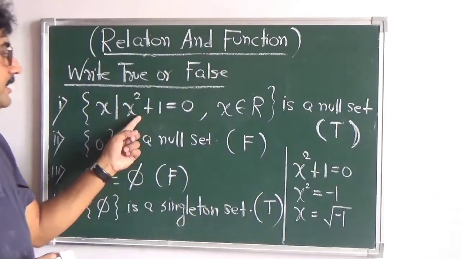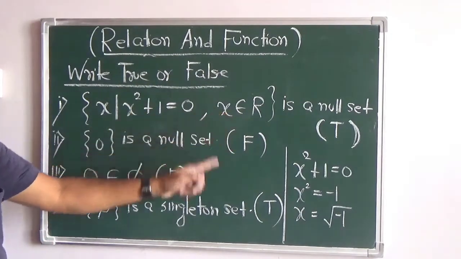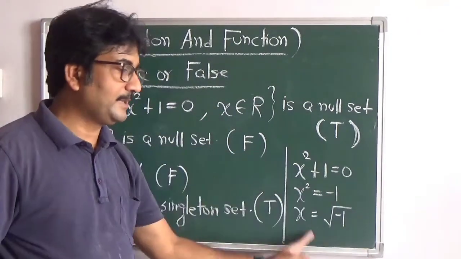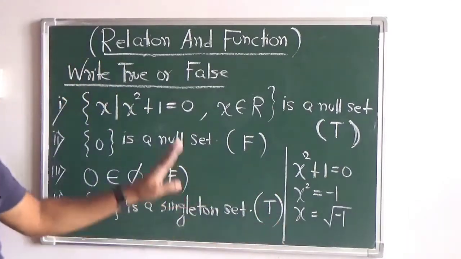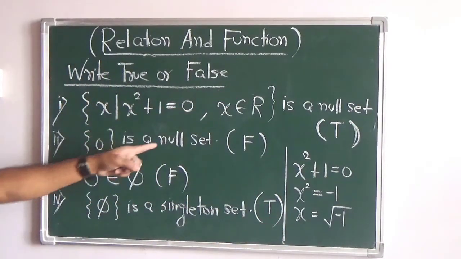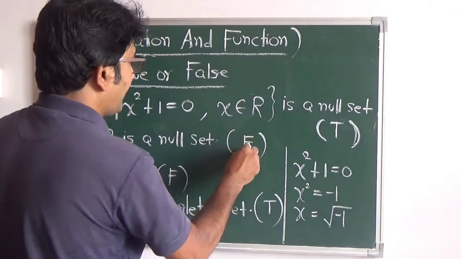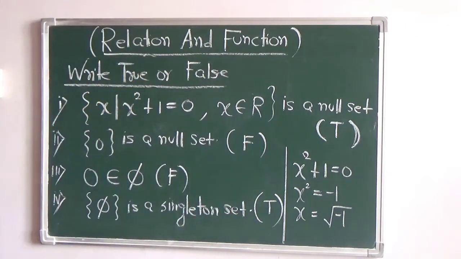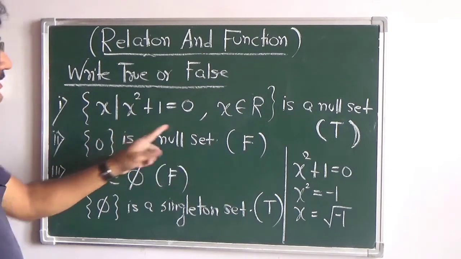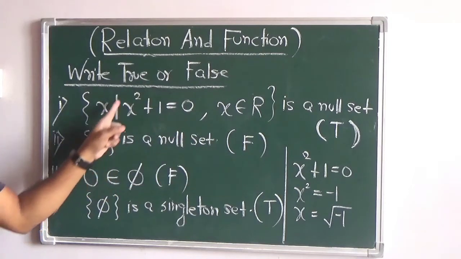X is a real number and the value of x is root over minus 1. So root minus 1 is not a real number. So this is a null set. Then, 0 is a null set. You are told it is false. Now in the beginning when we were discussing the null set, is this a null set? {0} is not a null set because one element is already there inside it.